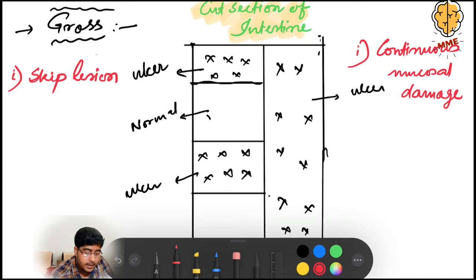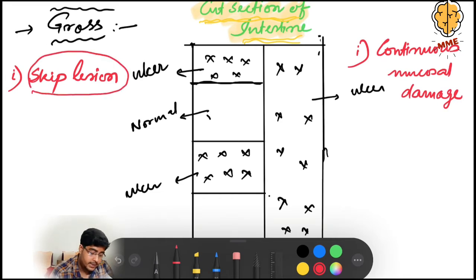So, this is a cut section of intestine. We have divided it, the left one for Crohn's disease and the right one for ulcerative colitis. The main characteristic feature of Crohn's disease is the skip lesion. What is a skip lesion? A part of the intestinal mucosa is affected with ulcer, and another part is normal, healthy.